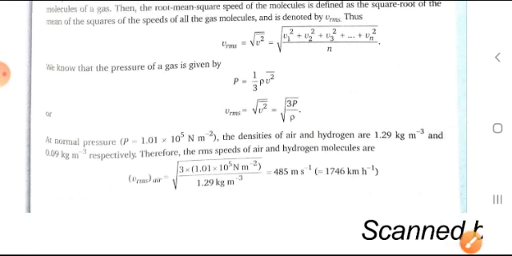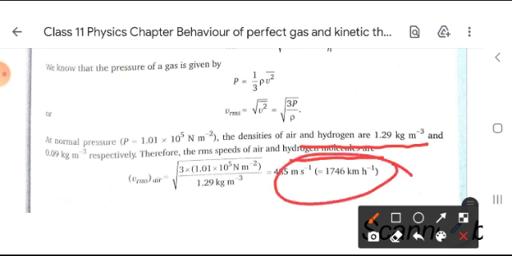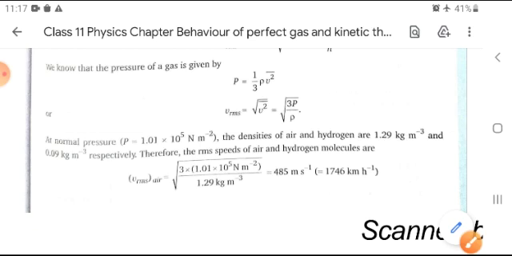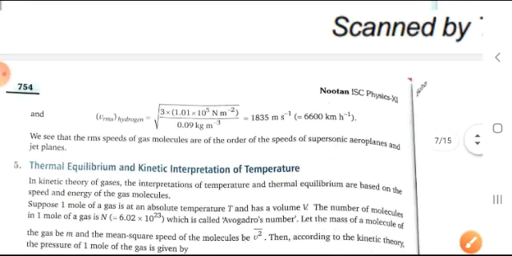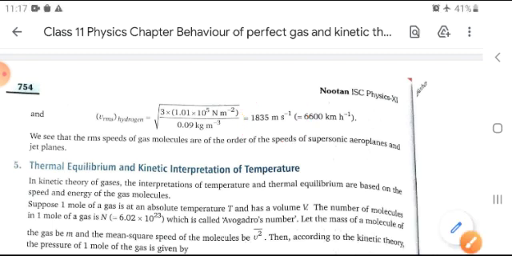After calculating for hydrogen, we get the RMS speed of air and hydrogen molecules. For air the value is 1746 km per hour or 485 meter per second, and for hydrogen the value of VRMS is 1835 meter per second or 6600 km per hour.